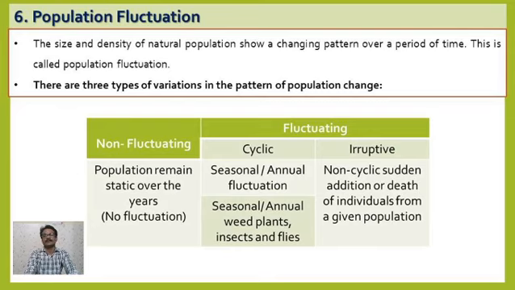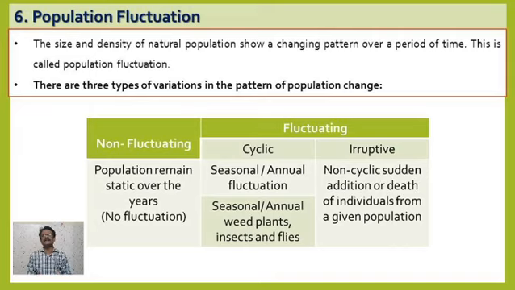But an eruptive population is a non-cyclic sudden addition or death of individuals from a given population. Now the best example is that in early monsoon, after the rain, we generally find a number of insects and flies around us.